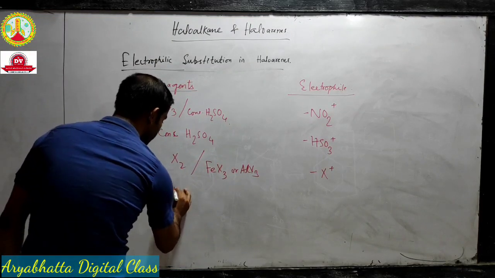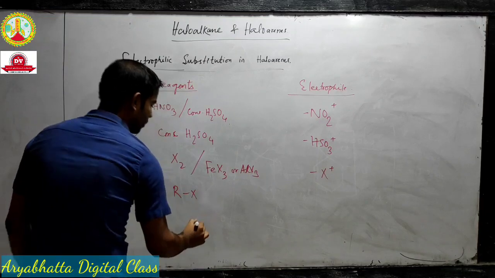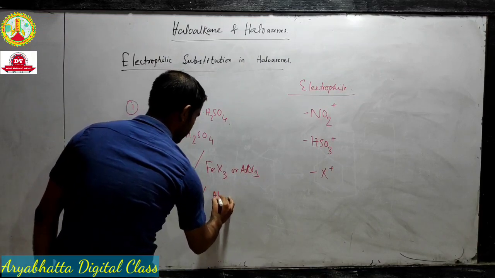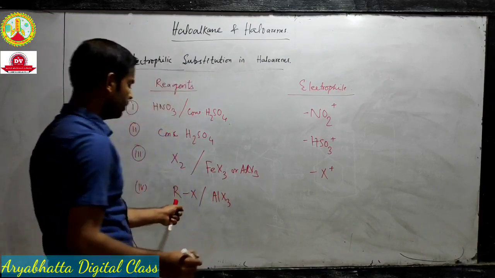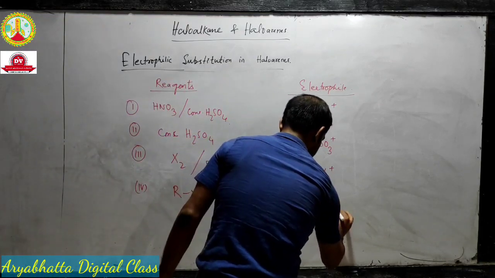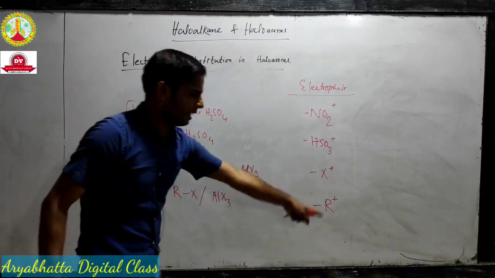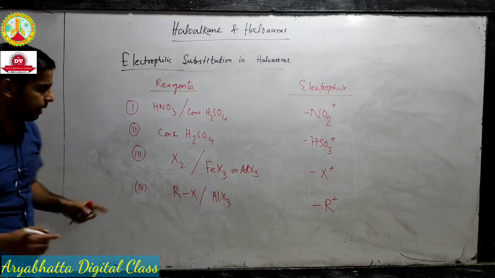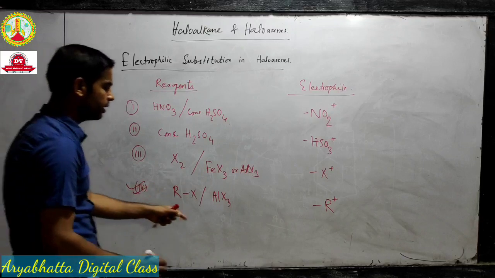And last, oh no, it's not last. If RX in presence of AlX3 is the reagent, then R, that means the alkyl group, is our electrophile, and I have told you this reaction earlier.